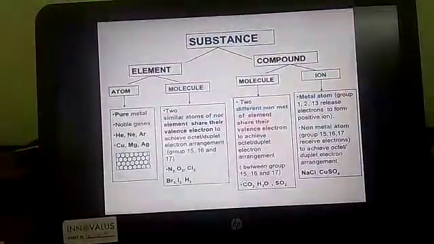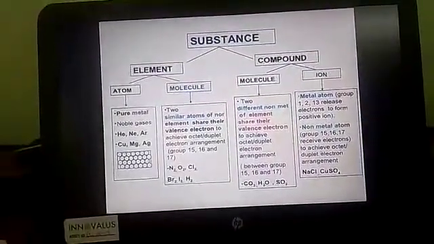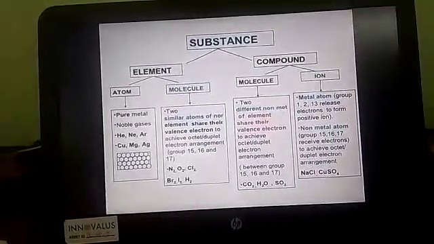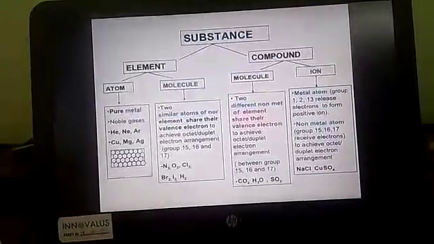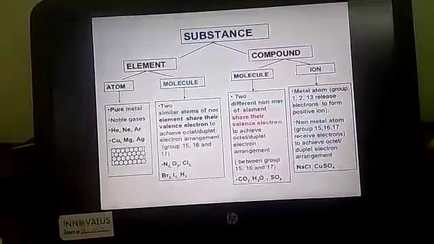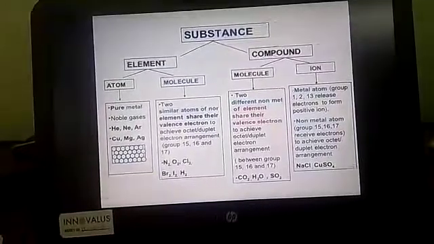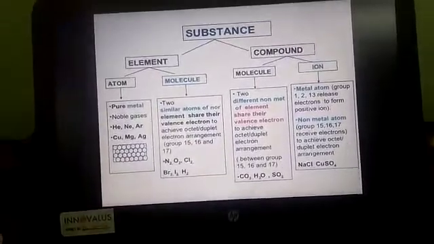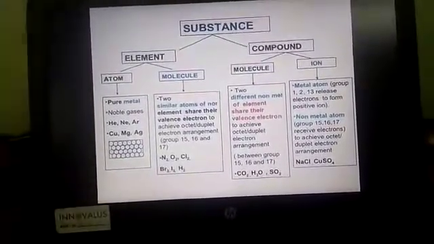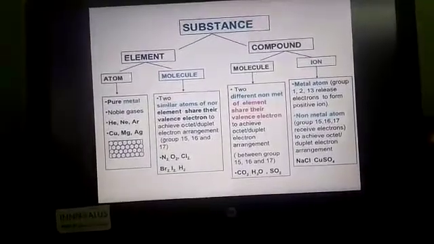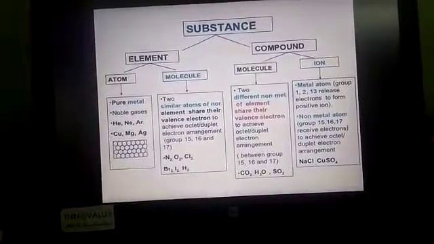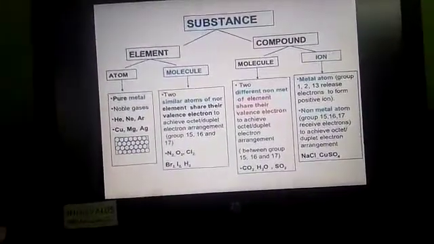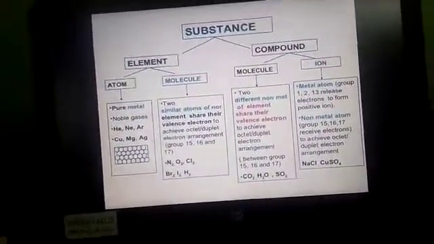Next, ion: metal groups, that is 1, 2 or 13, release electrons to form electropositive ions, that is the metal atom having a positive ion. Non-metal atom groups receive electrons to achieve their duplet or octet arrangement, which gives a negative charge, as in NaCl and CuSO4. A mixture is obtained from impure substances. It is formed by the combination of two or more elements, compounds or both. The substances are mechanically mixed together in any ratio.